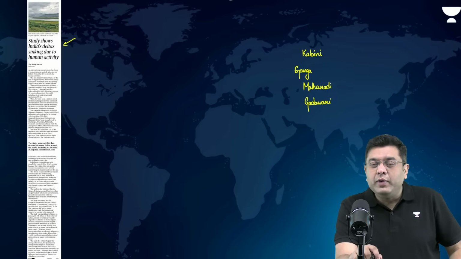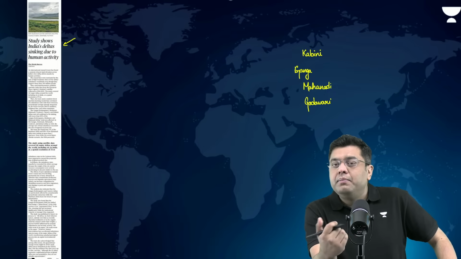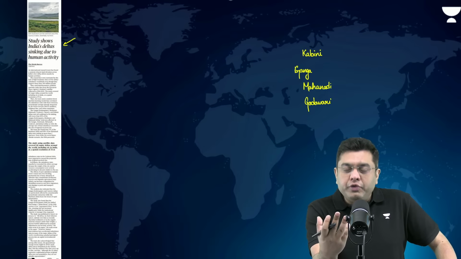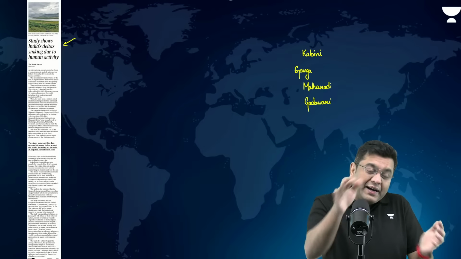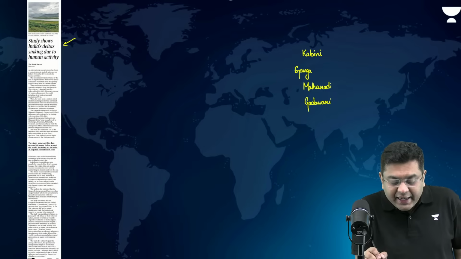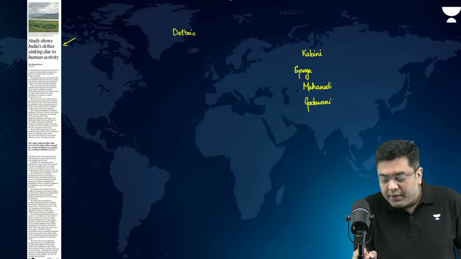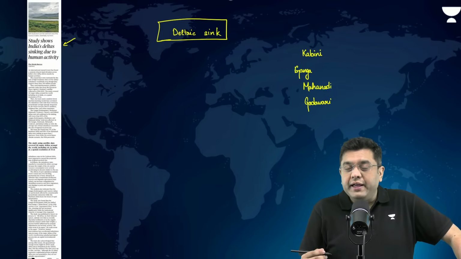When we say human activities, what do we mean by that? Construction activities, which will further increase the amount of load in these soft, marshy areas. As a consequence, the land is getting compressed. Because of that deltaic sink, what will be the outcomes of this? That is something you have to be aware about.